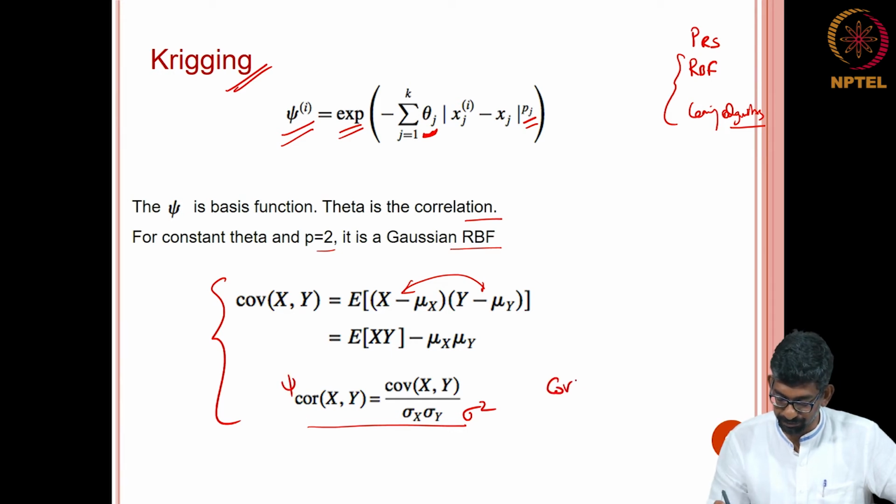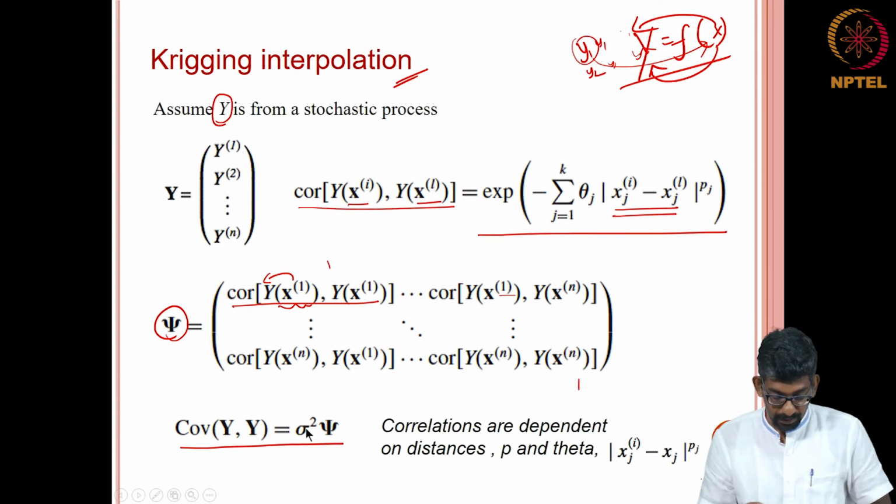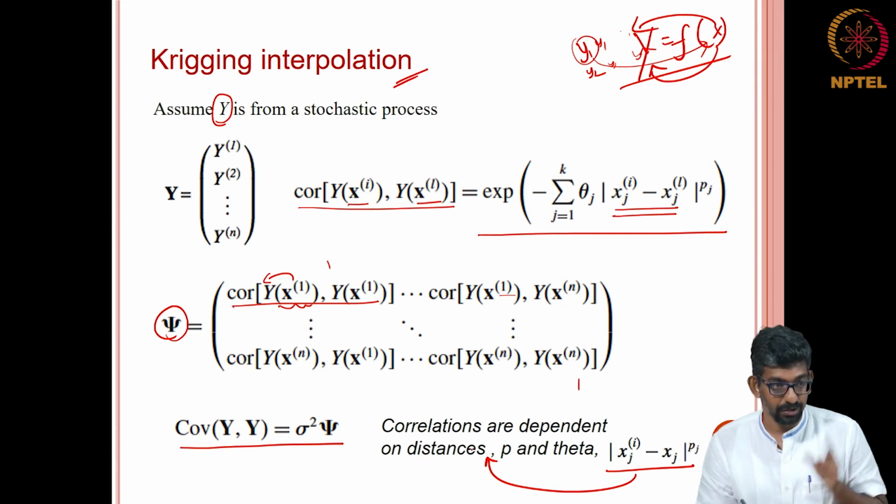So, I am writing my coefficient of variation as psi times sigma squared, or the other way around, sigma squared times psi. Okay. Now, this should have come here. The correlations are dependent on the distances.